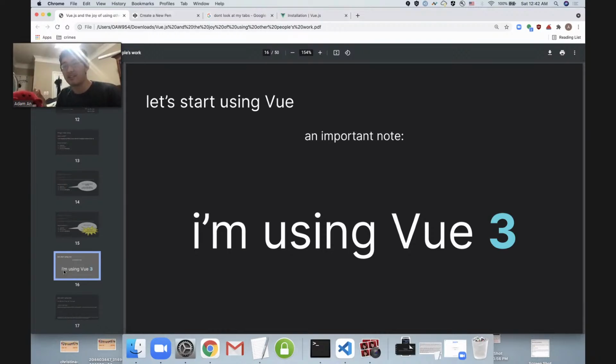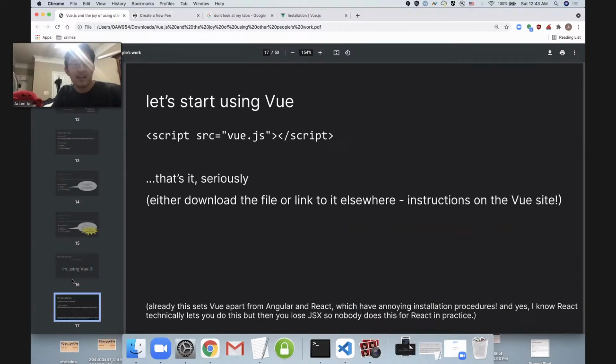So a lot of the things that you will see online deal with Vue 2 just because it's been around for longer. If you decide to further your Vue journey, then make sure that you're checking whether you're on Vue 2 or Vue 3 because there are some differences. But for today, Vue 3, we're going new, we're going modern.